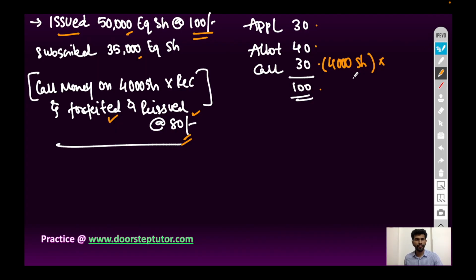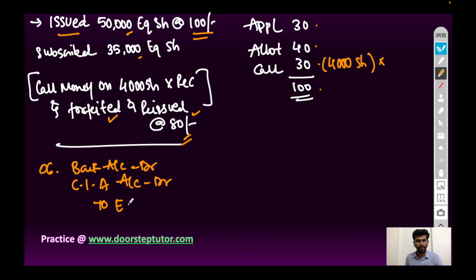Next, sixth journal entry will be call money received and call in arrear on 4,000 shares. So bank account debit, call in arrears account debit to equity share first and final call account.